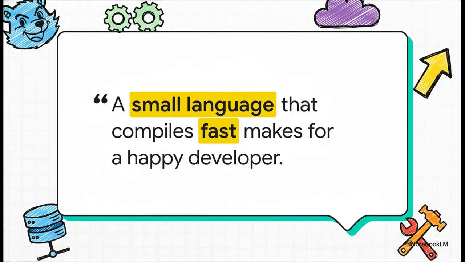And this quote from Clayton Coleman at Red Hat really gets to the heart of the developer experience. A small language that compiles fast, well, it just makes for a happy developer. You spend way less time writing boilerplate and way more time focusing on what actually matters, the business logic. That fast feedback loop keeps you in the zone.